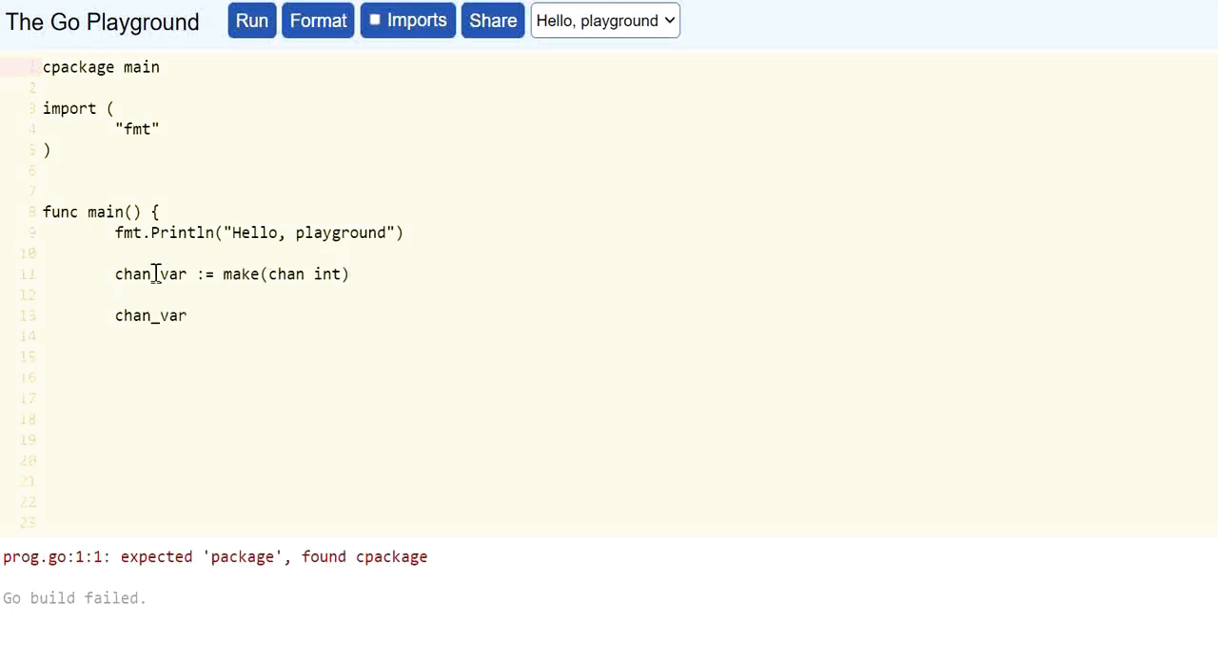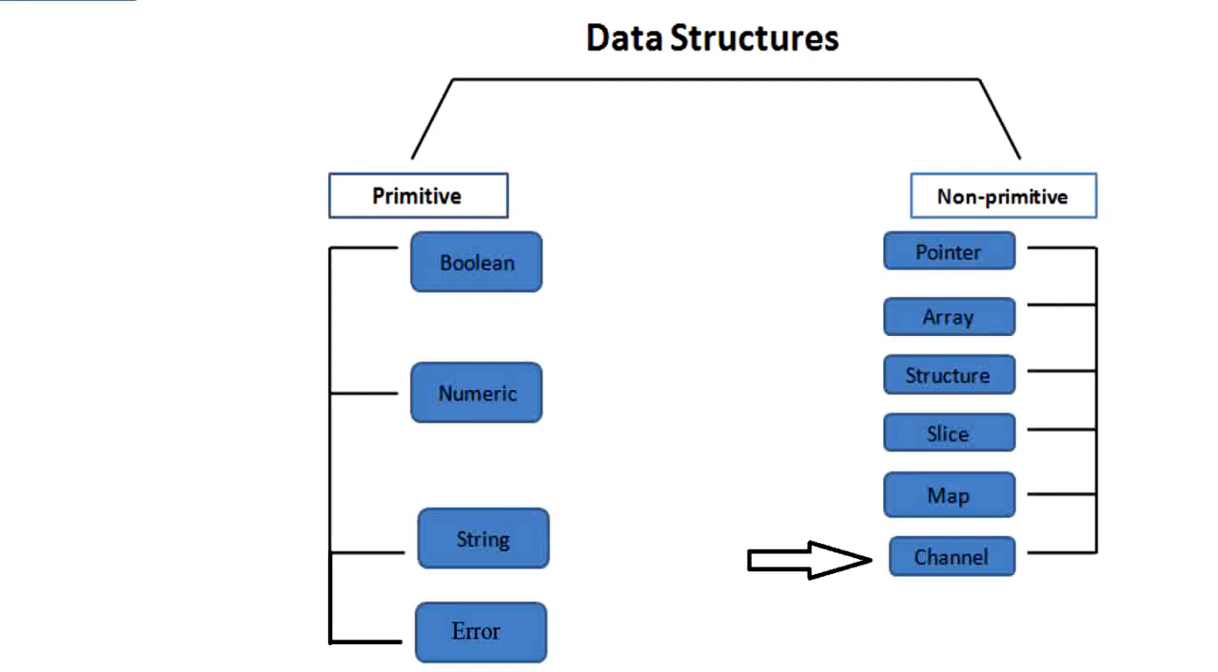We can send any value to a channel by using this operator. Here I am sending the value 56 to a channel, and we can fetch the value from a channel to any variable. Suppose I am taking a variable a, and here I am getting the value from a channel by using this operator in this way. So this is the way to use channels in Go. We can declare any channel, and by using these operators, we can send any value to a channel and get any value from a channel into a variable. So this is all about Golang data types.